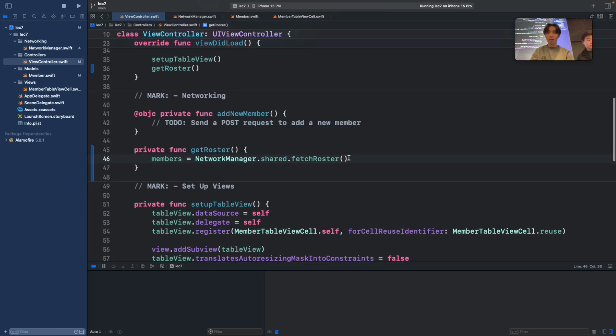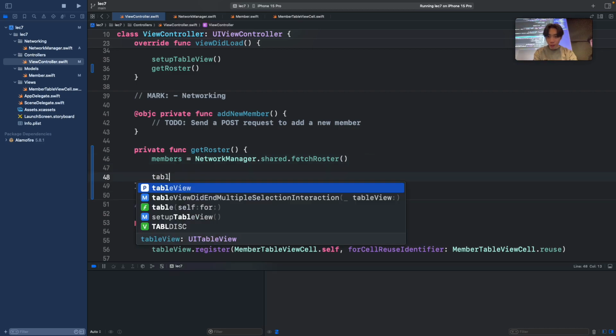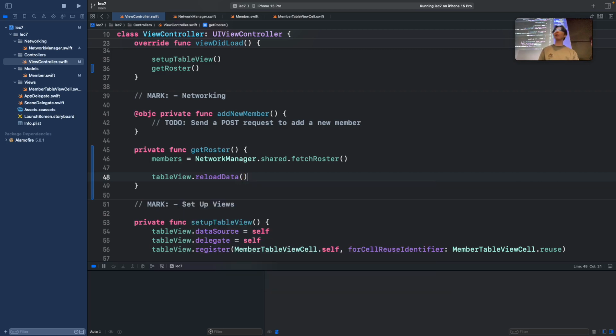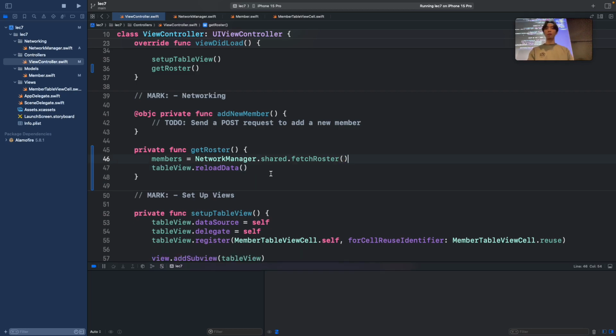So now let's go to the view controller class and actually call this request. What I did was call that function and then pass it to members here. In addition to that, you also want to reload the table view, so you can do tableView.reloadData. The reason you want to do this is because the table view doesn't know when to reload data. So we're going to fetch the roster and then reload the table view. Okay, so now let me try to run this and see what happens.